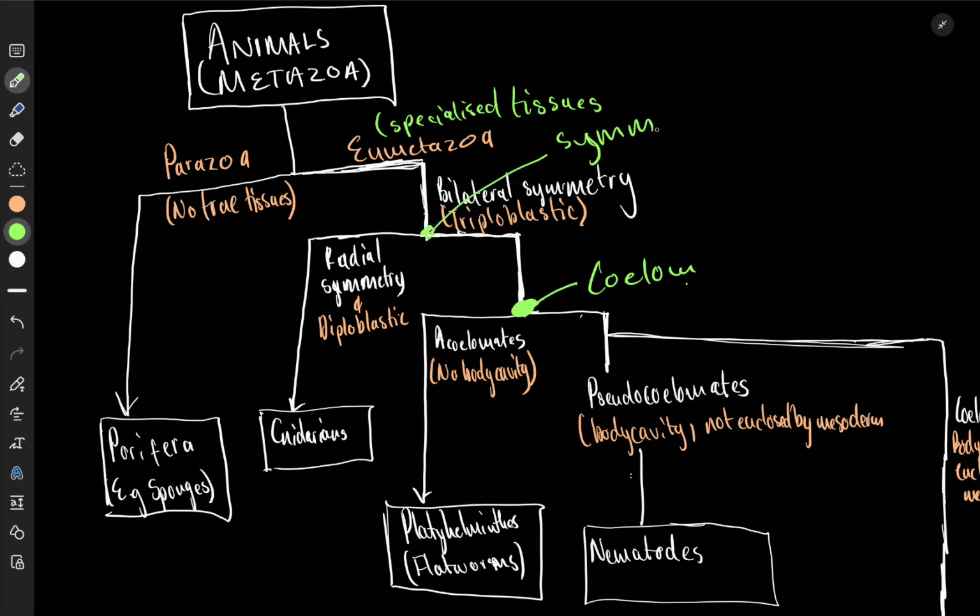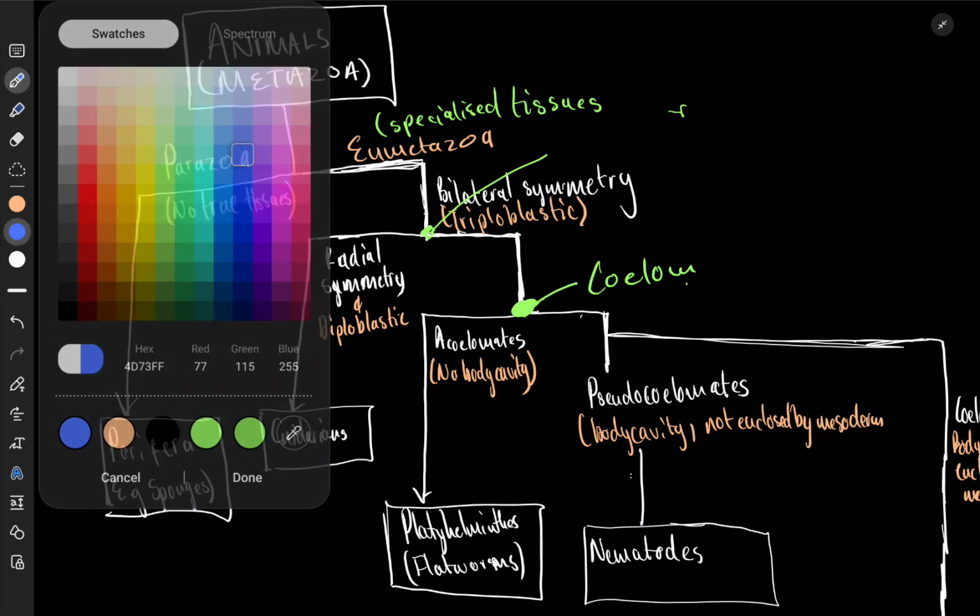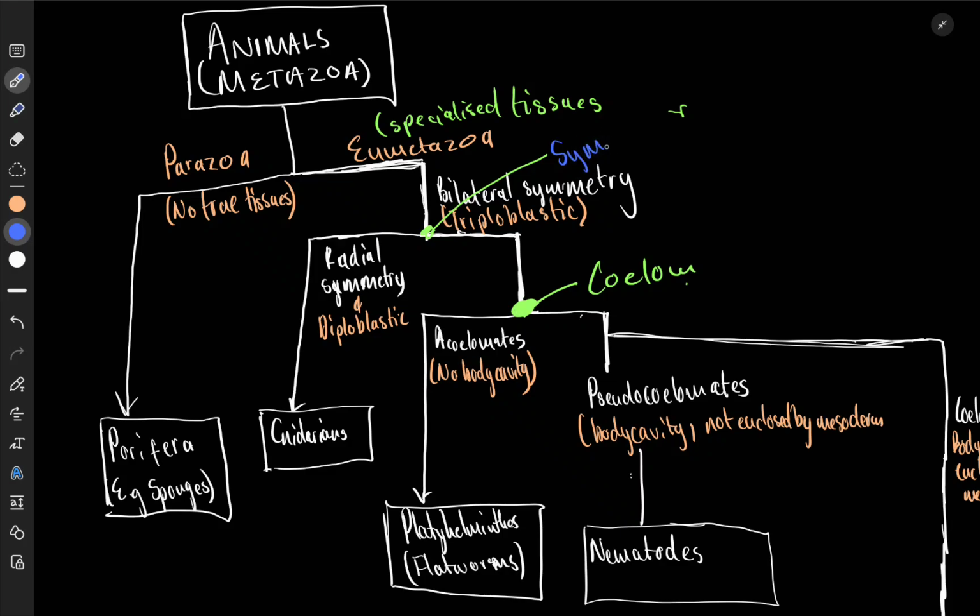Let me use a different crayon so that it doesn't confuse somebody. I'm going to use blue. Here we were asking about symmetry, the type of symmetry and number of germ layers. Then at this one, we were asking about tissues.